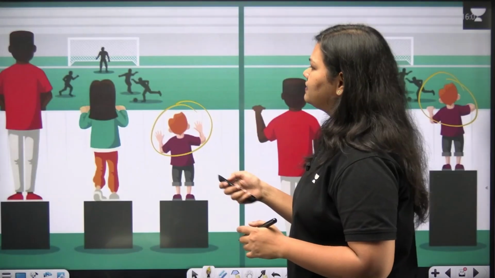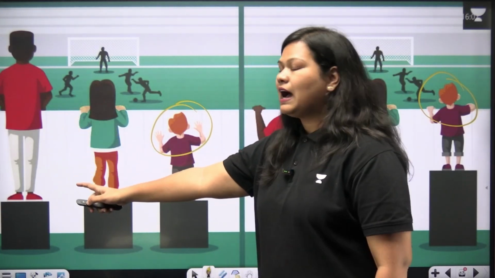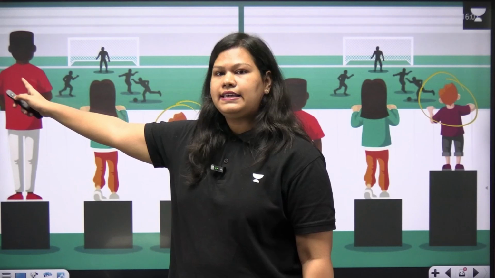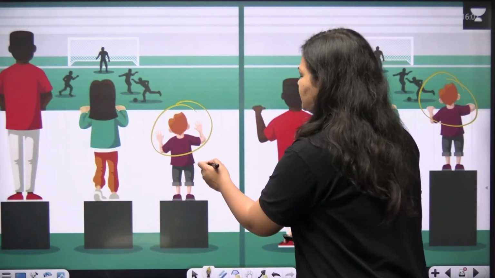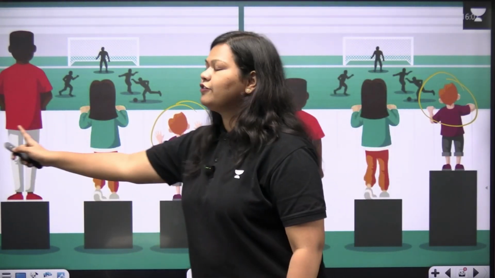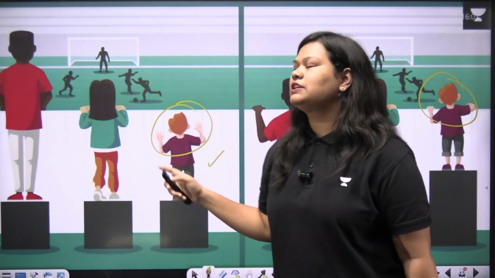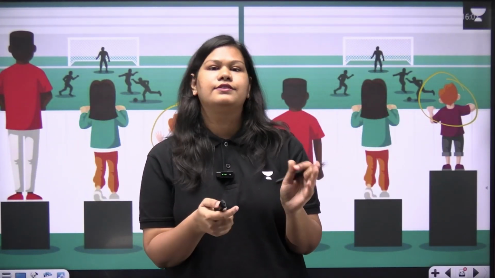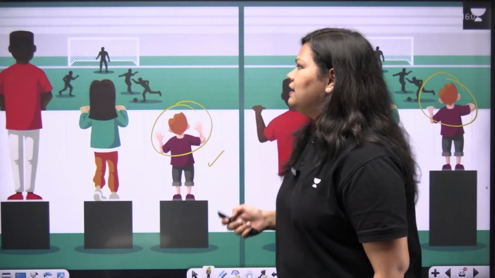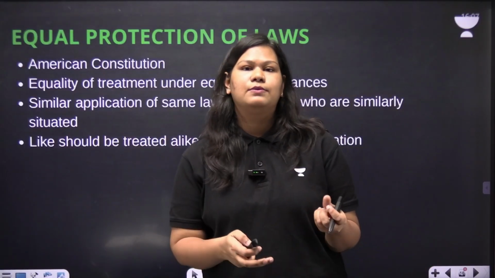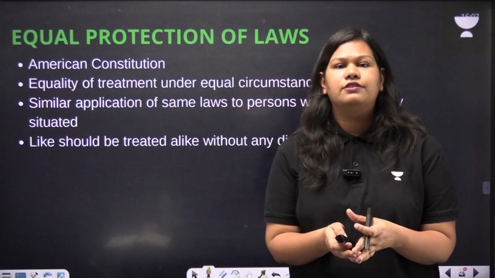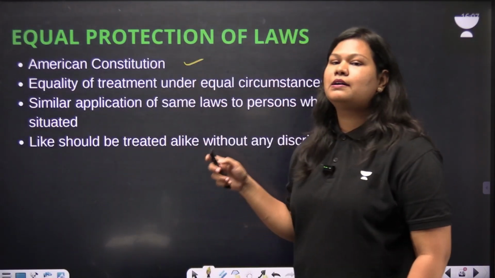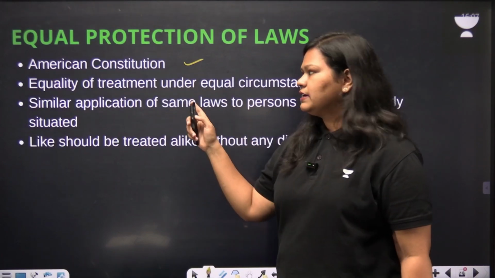Now let us look at the example here. The people with height similar to this person should be treated similarly as he is treated. But people with this person's height should be treated differently from this person's, because in order to achieve the goal, this needs to be done, and that is the rationale behind reservation also. What we intend to do is, people who are similarly situated should be treated alike. The expression comes from the American Constitution, and this is what it means.